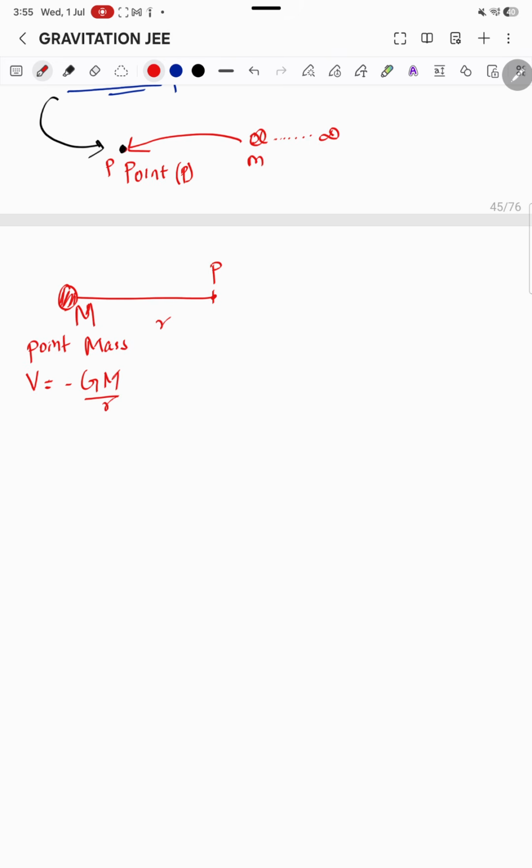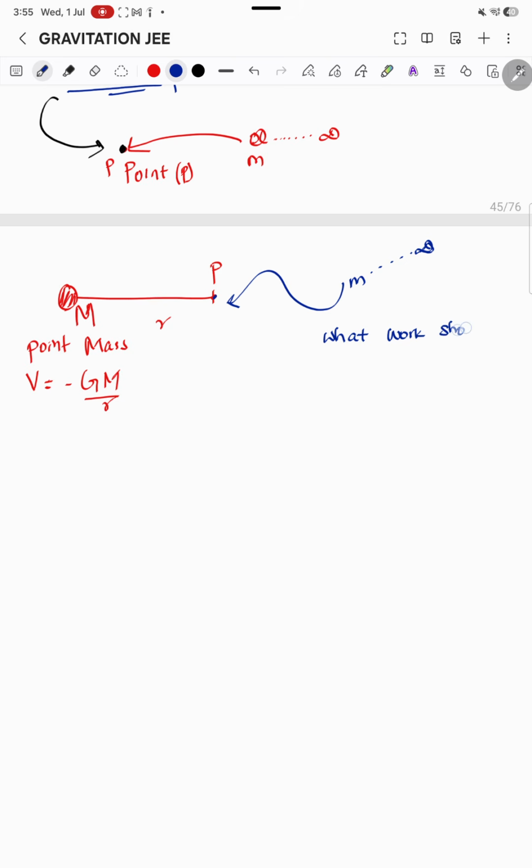Now I want to bring another mass m from infinity, and I want to keep it at this point P, right? So what work should I do? Now another question comes, what work should I do?